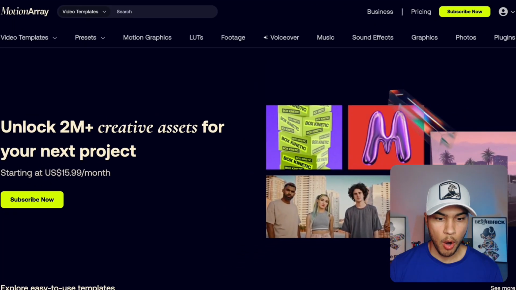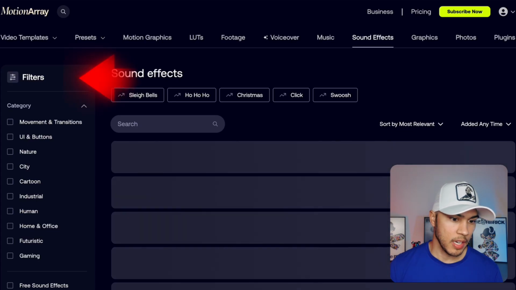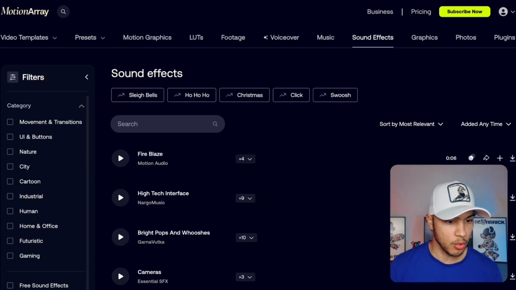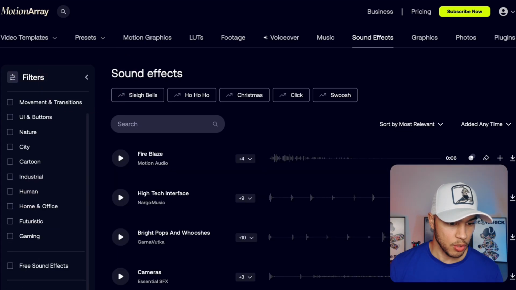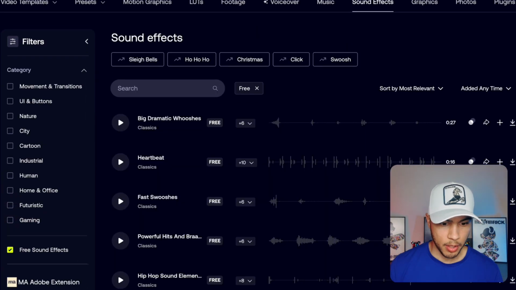On the Motion Array homepage, scroll over to Sound Effects. On the left, you have filters and options to help refine your search. So I will scroll down to Free Sound Effects, and I am looking for a fast swoosh.